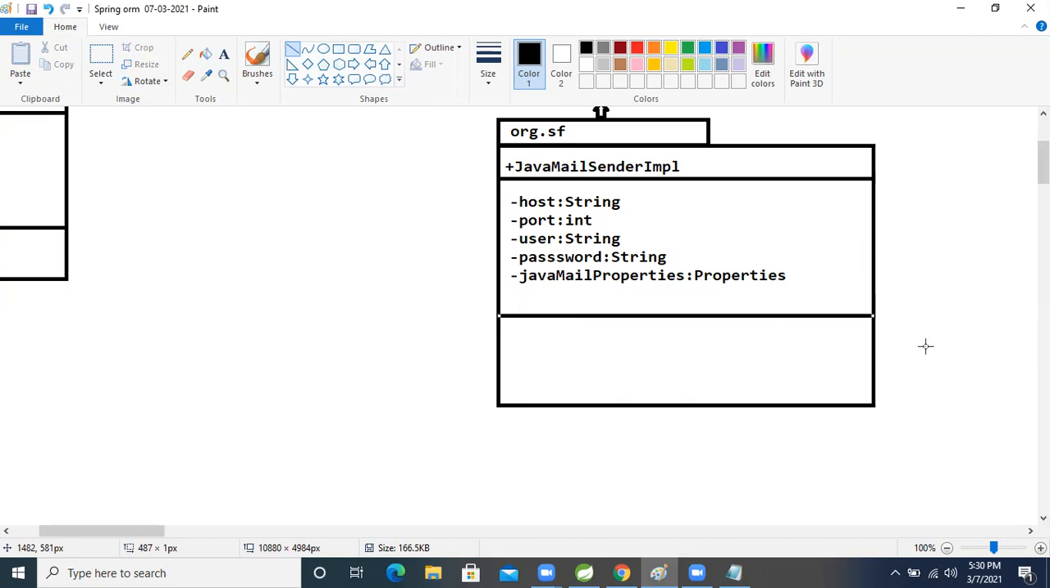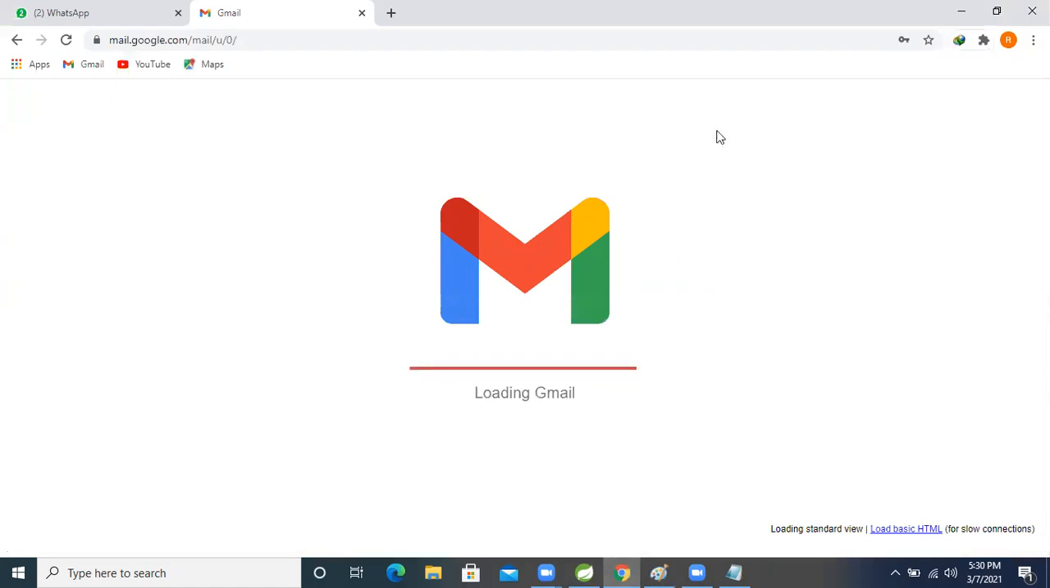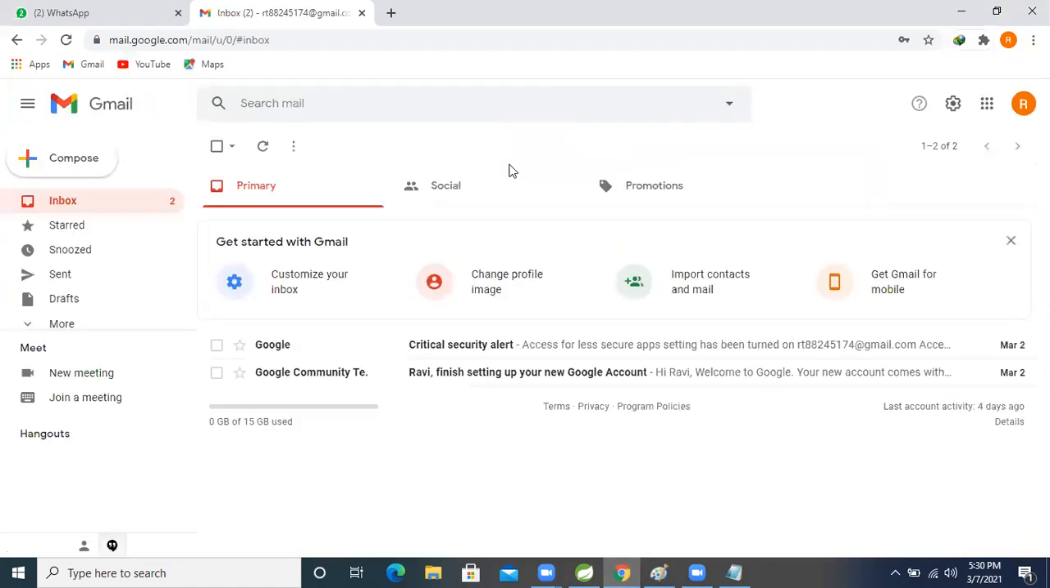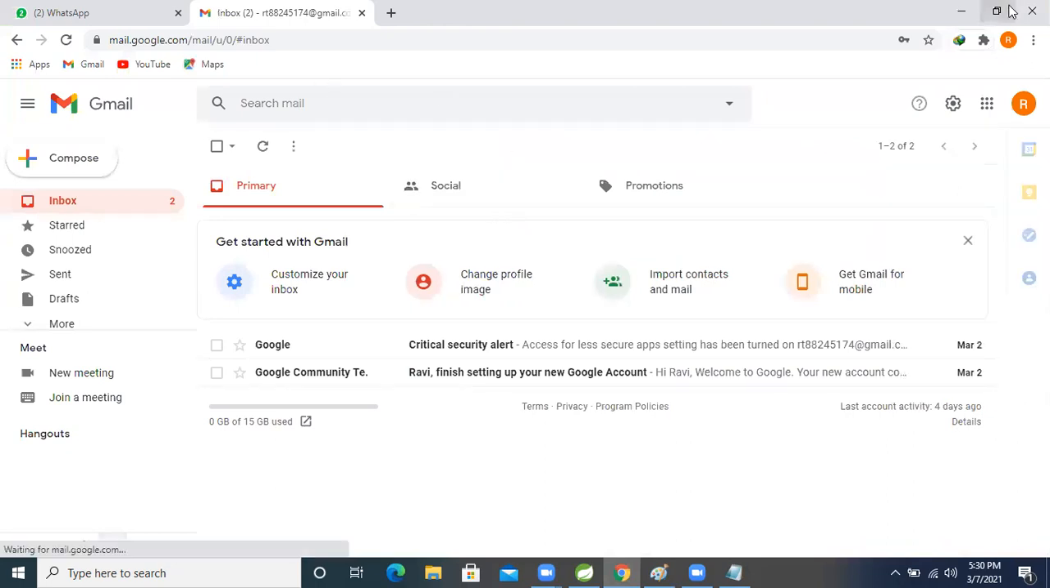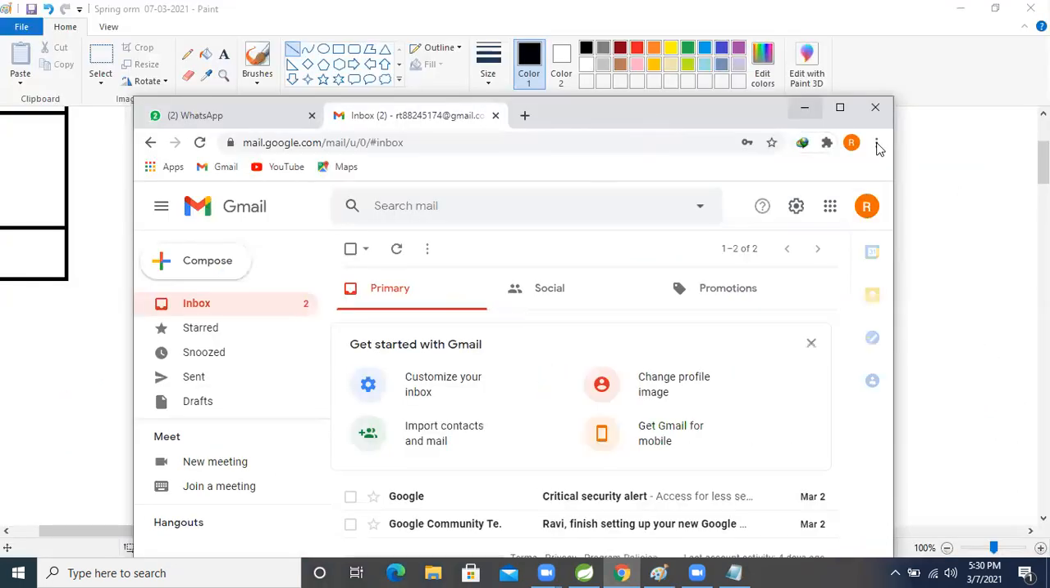But how can we know what the Gmail host name and port number are? For that, we will search on Google only. I will also search those things, and I will tell you step by step. Don't worry about that. I will give you the steps also.